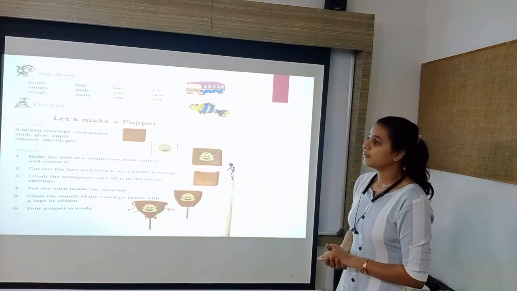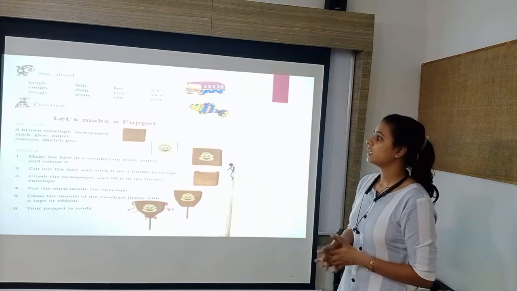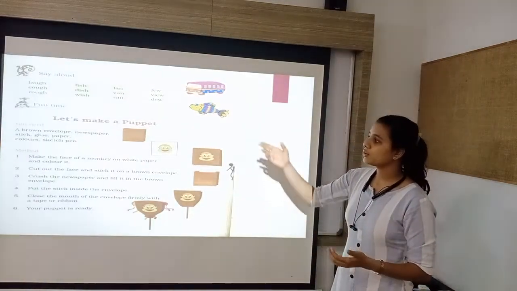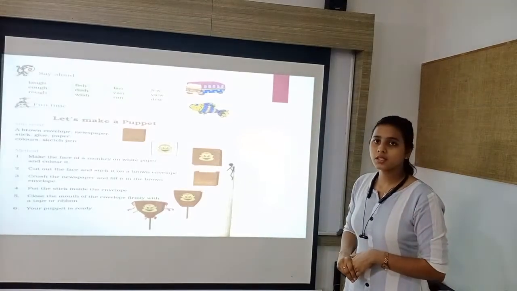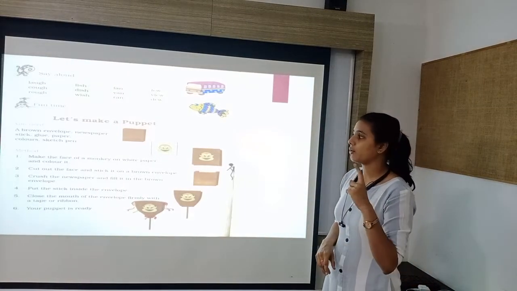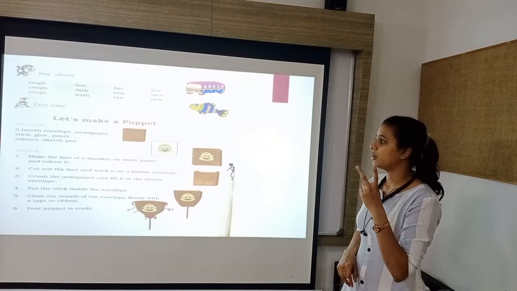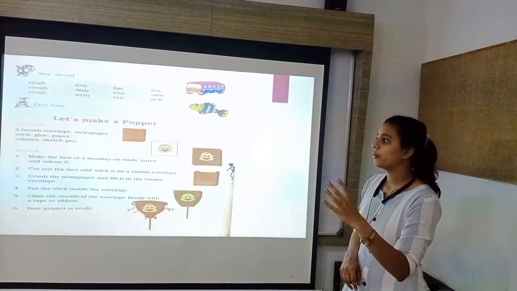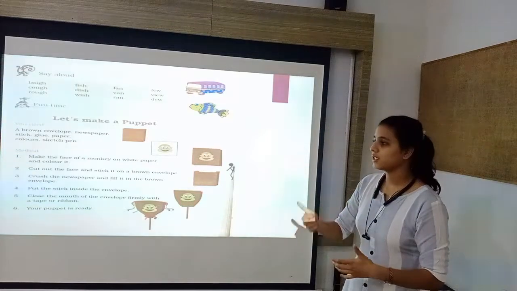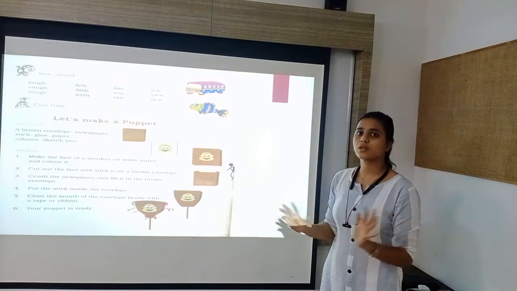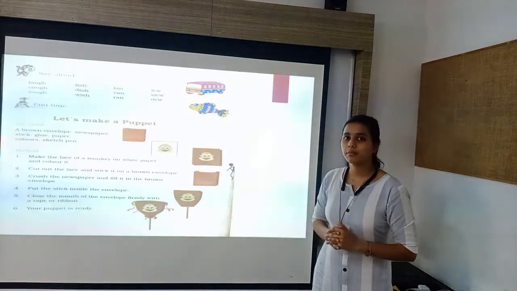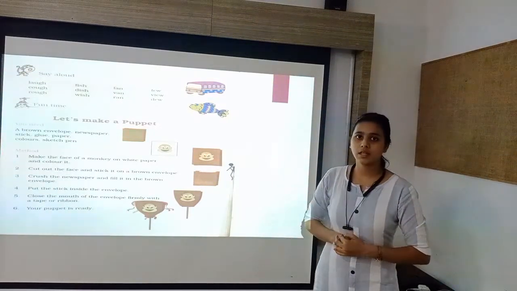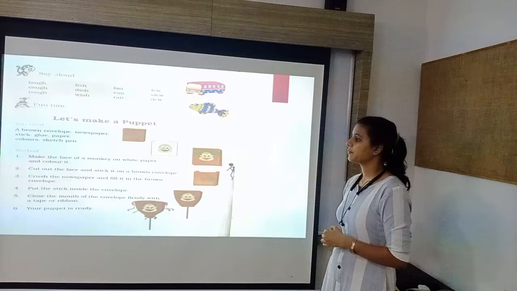Next is fun time. Here you have to make a puppet. What would you need to make the puppet? A brown envelope, newspaper, stick, glue, paper, colors and sketch pen. This is all you need to make a puppet. Now by using these things, how can you make a puppet? Let us see the method.